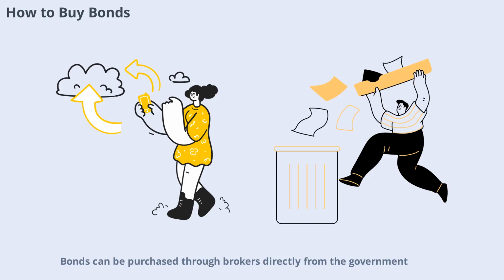Bonds can be purchased through brokers, directly from the government, or on the secondary market. Each method has its own advantages and considerations, such as fees, minimum investment amounts, and liquidity. It's important to research your options and choose the method that best fits your investment goals and preferences.